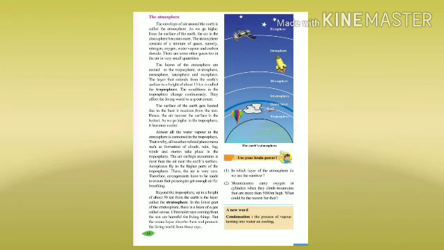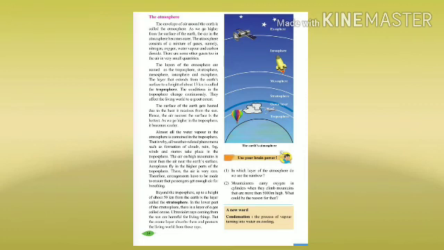The layers of the atmosphere are named the troposphere, stratosphere, mesosphere, ionosphere and exosphere. The layer that extends from the earth's surface to a height of about 13 km is called the troposphere. The conditions in the troposphere change continuously, and they affect the living world to a great extent. मतलब troposphere में conditions चेंज होती रहती हैं और इसका ज़्यादा से ज़्यादा इफेक्ट लिविंग वर्ल्ड पर पड़ता है.